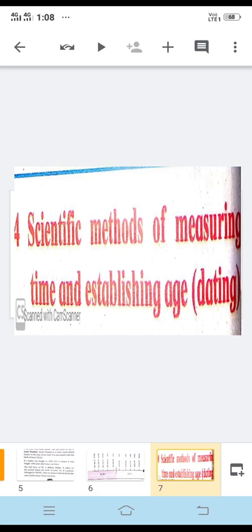Suppose we got a certain thing, we can guess its age by using techniques like carbon 14, which is one of the well-known techniques. So it is possible to guess the age of an object with the help of certain scientific methods. That's why it is known as the scientific method of measuring time and establishing time.